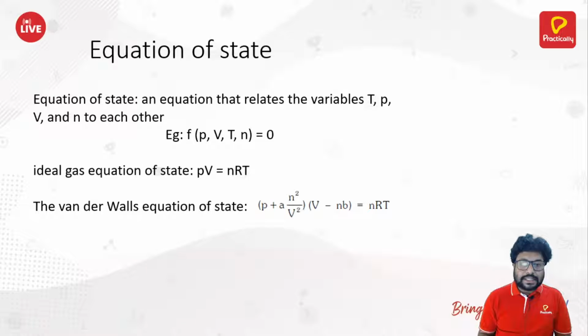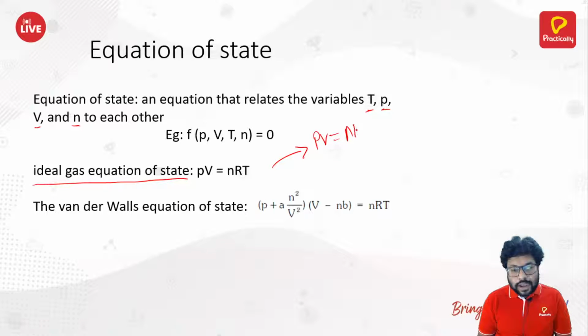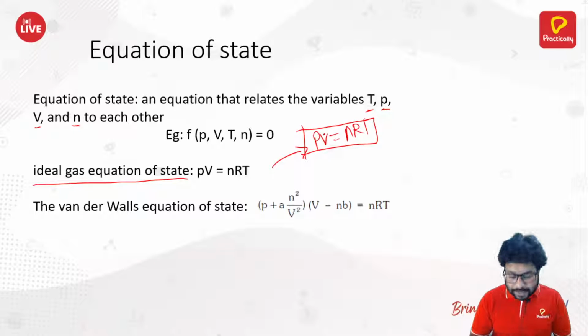Now, an equation of state relates variables such as pressure, temperature, volume, and number of moles to each other. And we know what the equation of state is. It is the ideal gas equation, PV = nRT. This ideal gas equation is the most celebrated and most enjoyed gas equation.